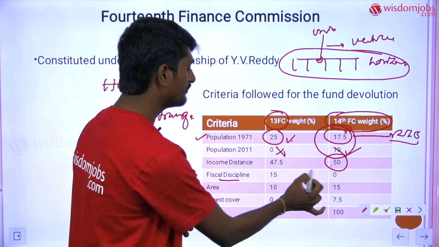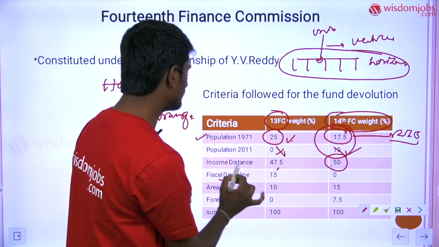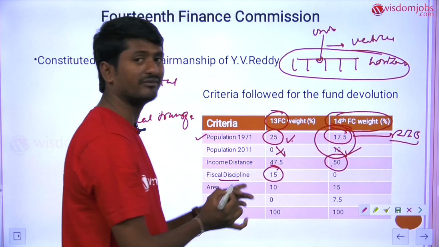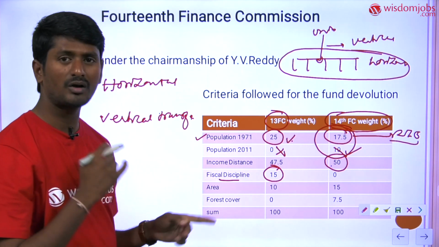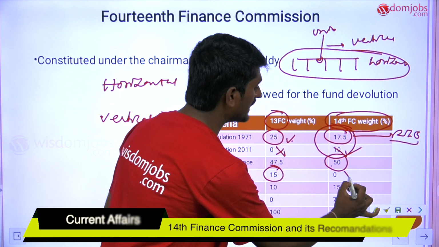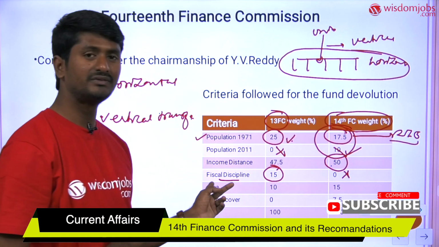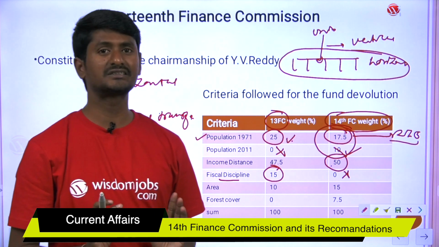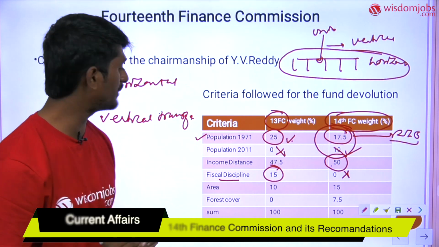So if the state is following more fiscal discipline, then the weightage will be given. It means the poor states are going to suffer. So that's why in the 14th Finance Commission, it is zeroed. So fiscal discipline is no more a matter for the Finance Commission to recommend grants to a particular state.